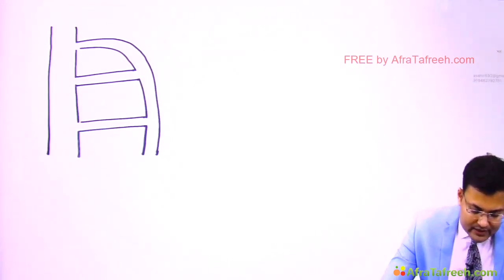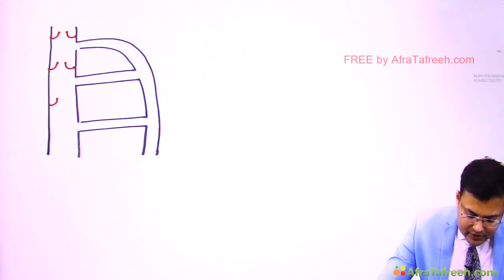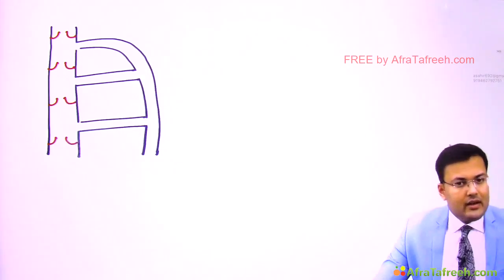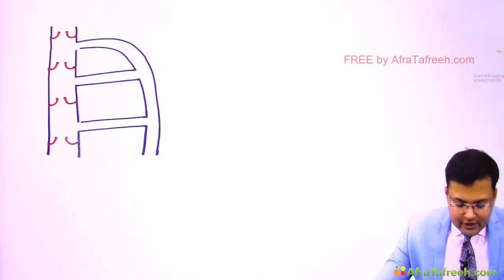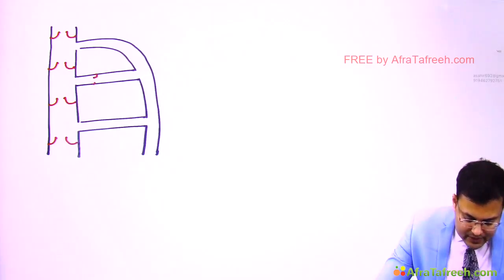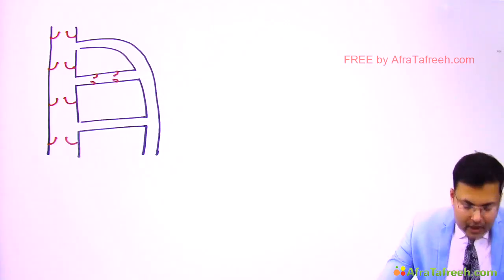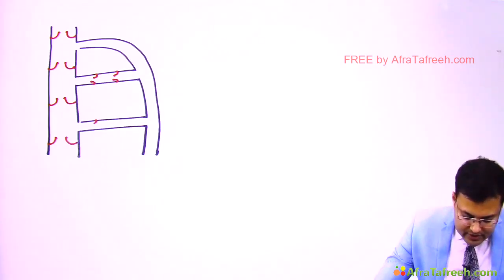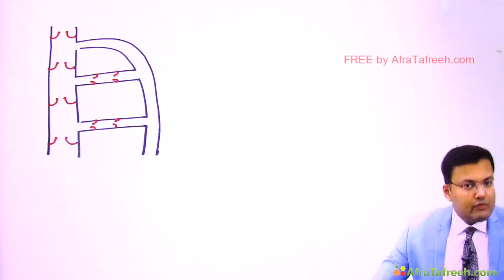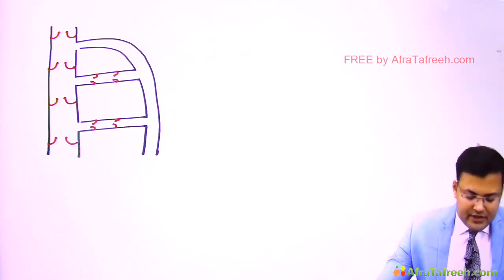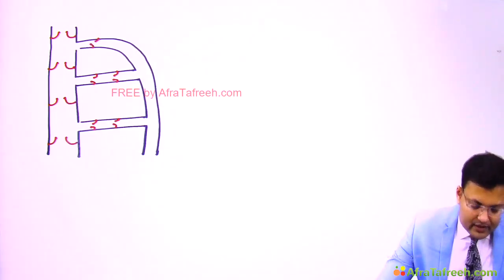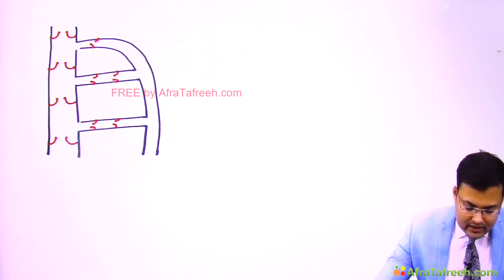So these are the valves. Can you see the direction of valves? Yes, the direction of blood flow is towards the heart. So in deep vein there is presence of valves. In perforators also there is presence of valves, and the direction of blood flow should be from superficial to deep. And in superficial veins also there are valves, so the direction of blood flow is towards the heart. So it's like this.